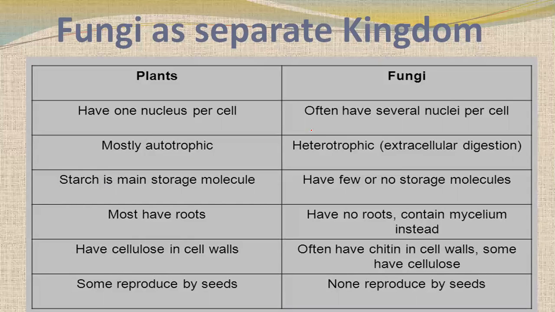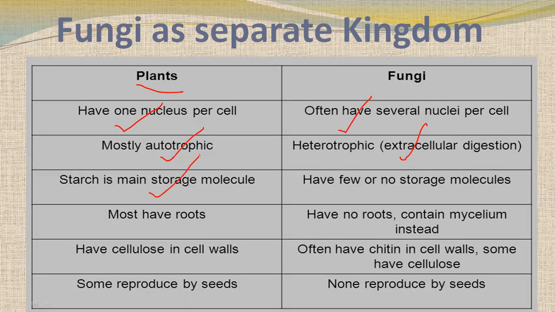So looking at fungi as a separate kingdom, the differences from plants are these. Plants have one nucleus per cell, but fungi can have several nuclei per cell. Plants are autotrophs, but fungi are heterotrophs and do extracellular digestion.